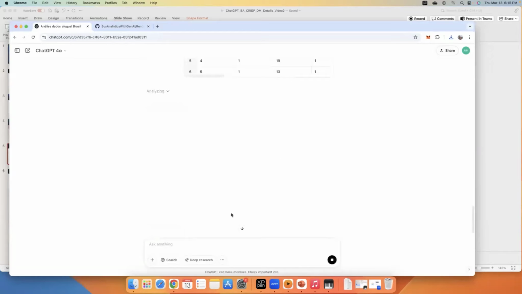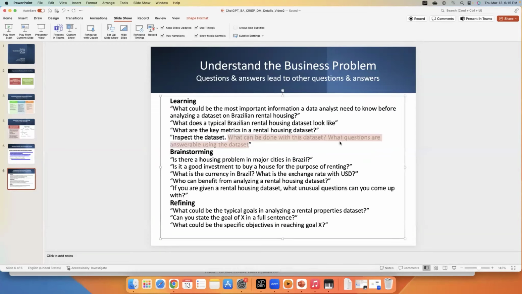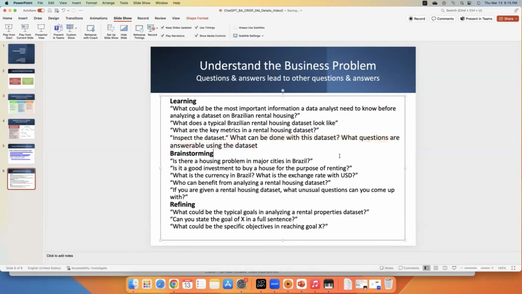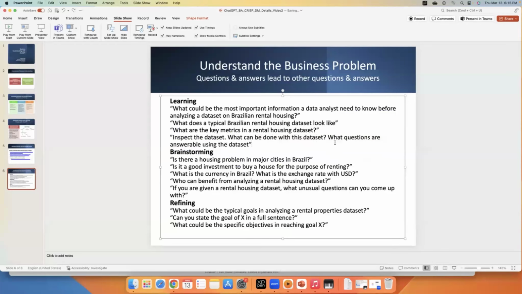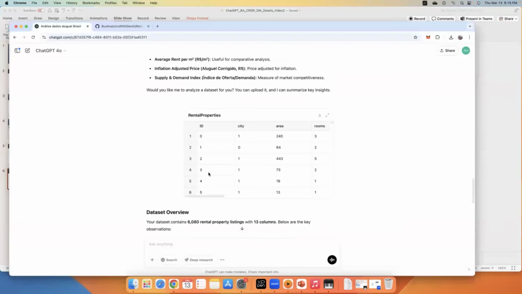And as you can see, ChatGPT is automatically analyzing the data set without being told anything. I was going to say inspect the data set, but you don't have to say that, it's doing it already. Then my next question will be: what can I do with this data set? What can be done with this data set? Propose some questions that are answerable using the data set. So let's take a look at what's done.